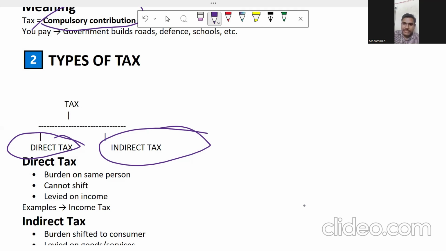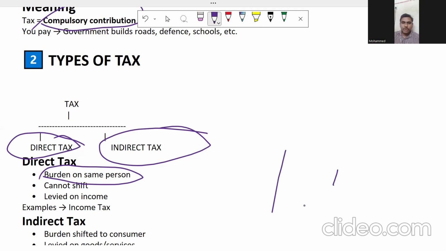So direct tax is a burden on the same person. Direct tax burden cannot be shifted. If it is shifted, then it is not going to be direct tax. It is going to be some other tax. On direct tax, the burden is on the same person, and it is levied on the income. For example, if I earn an income of 12 lakhs, then I'm going to pay the tax on 12 lakhs. So it is simple. It is income tax. Okay. I hope it is clear.